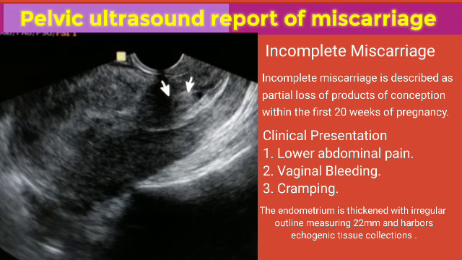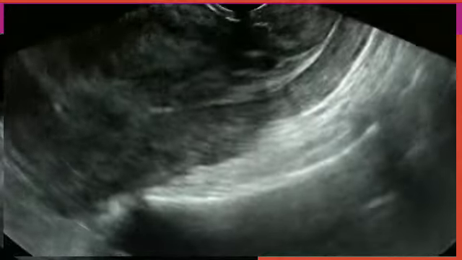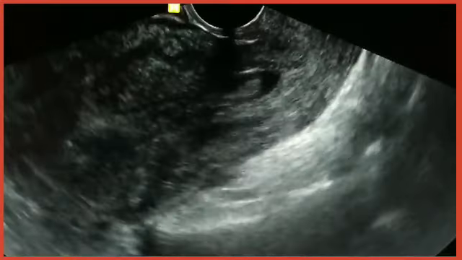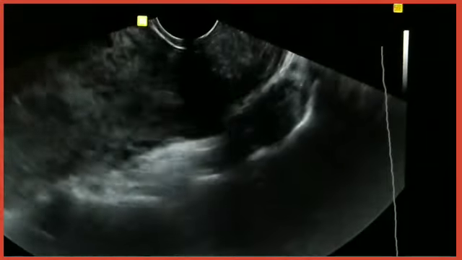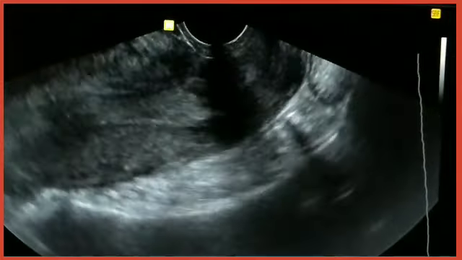The endometrium is thickened with irregular outline measuring 22 mm, and the arrow points at the echogenic tissue collection seen within the endometrial cavity. On color Doppler interrogation, mild flow was seen within the tissue collections. Here is the video. You can see the endometrium is thickened, heterogeneous with irregular outline, harboring echogenic tissue collections and some fluid collections too. A typical case of incomplete miscarriage.